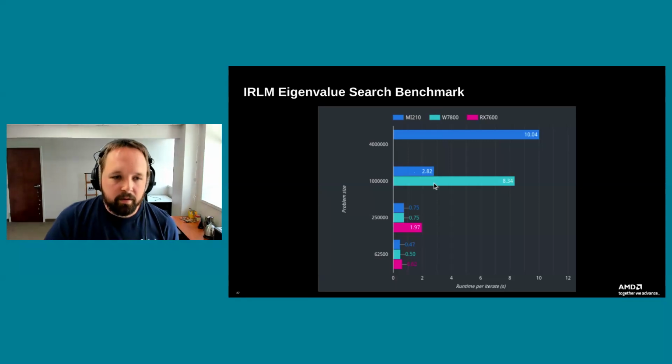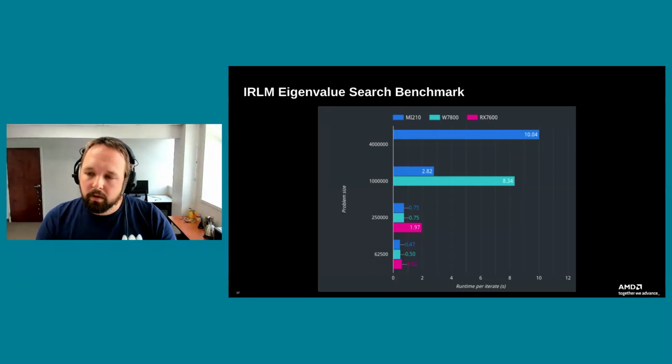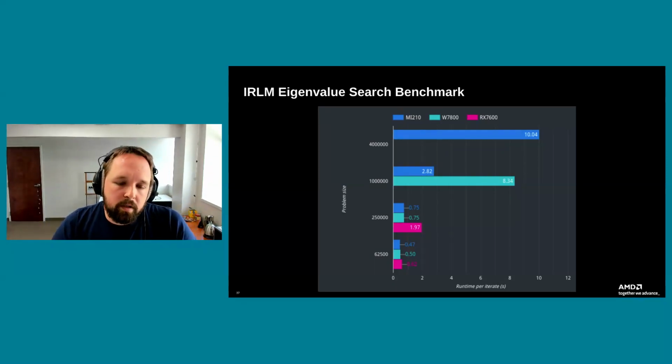Now the W7800 is swamped with work that it needs to be doing. The MI210 certainly has a lot more compute units available, so of course it's able to tackle larger problems. When we get to our 2000 by 2000 grid size problems, there's actually not enough memory on the W7800 to run that, but we can still fit that same problem on a single MI210 card. So it just goes to show you the different characteristics that you get based on the money you want to spend.